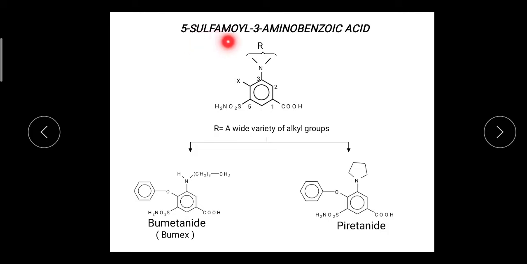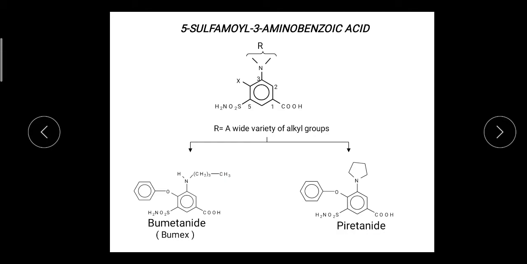Here is the general structure. The hydrogen of the amine group can be replaced by the R group. R may be a wide variety of groups. For example in bumetanide, there is a chain of 4 carbons, an N-butyl group.